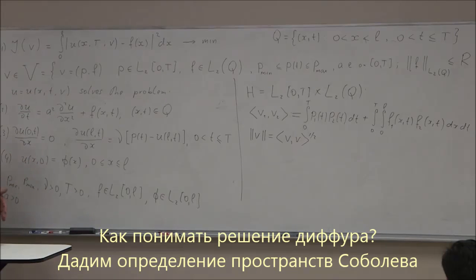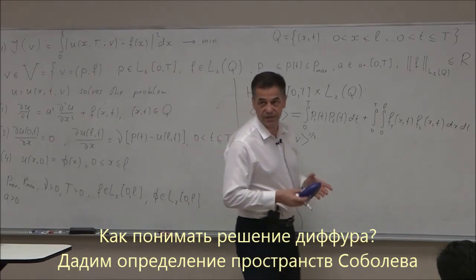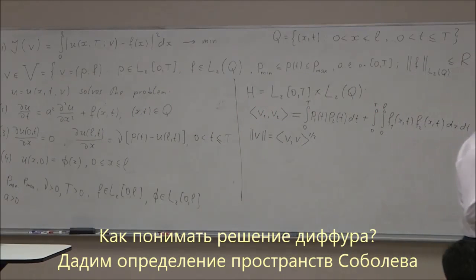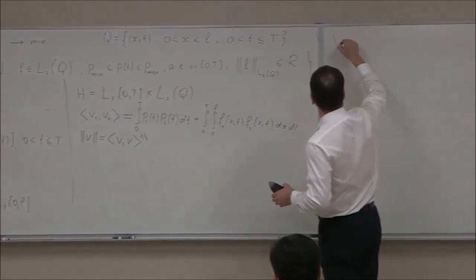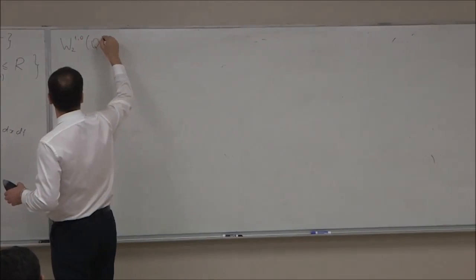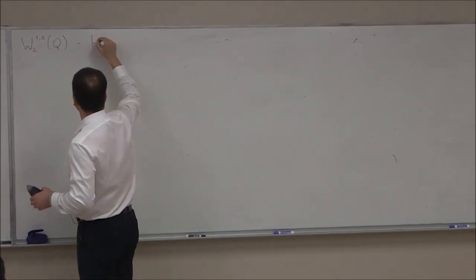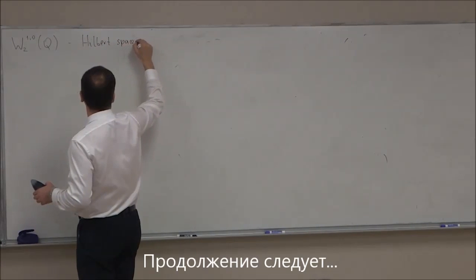For that, I'm going to give a few definitions of Sobolev spaces which I will use. Let me briefly describe the spaces. The first space I will consider is W2,1,0(Q). This is a Hilbert space of